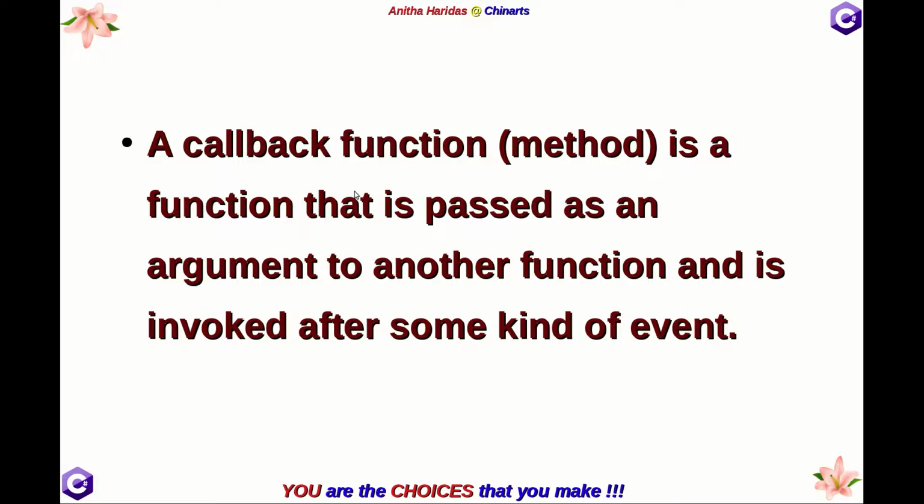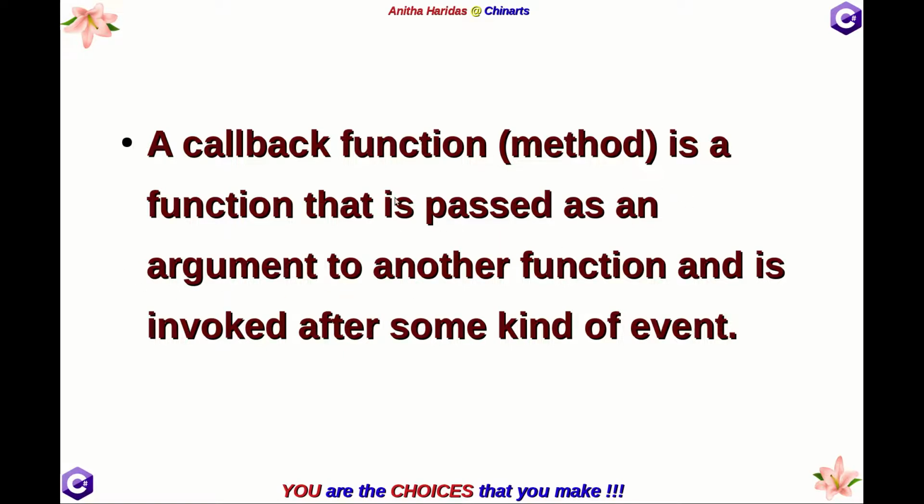Now let us see what is a callback function. A callback function or a callback method is a function that is passed as an argument to another function and is invoked after some kind of event. This is very important. That is, a callback function is passed as an argument. This is the keyword here.